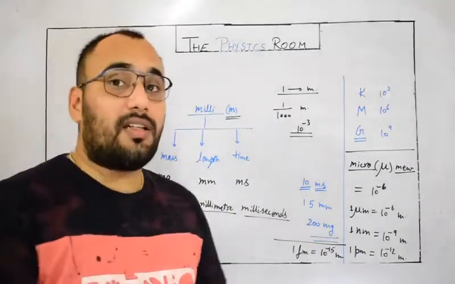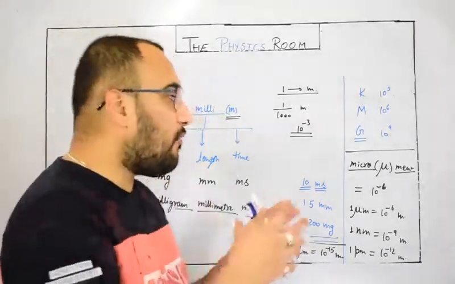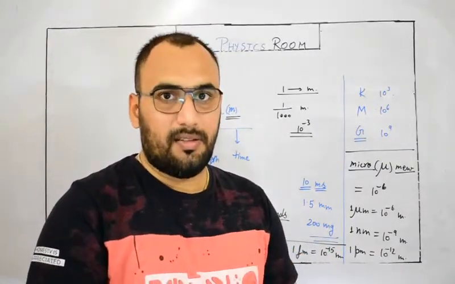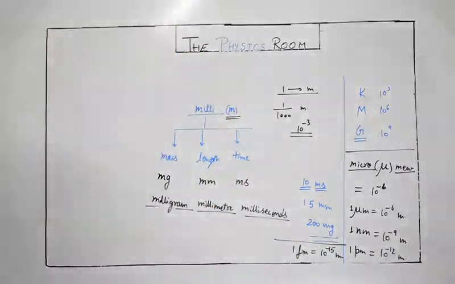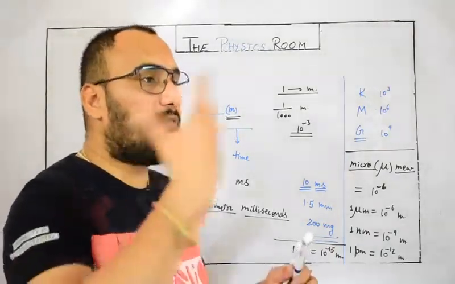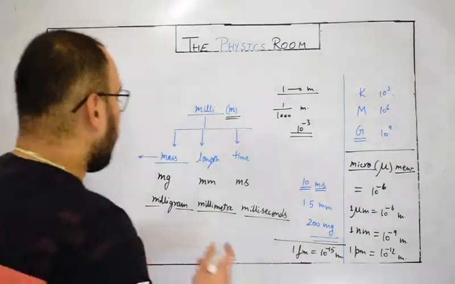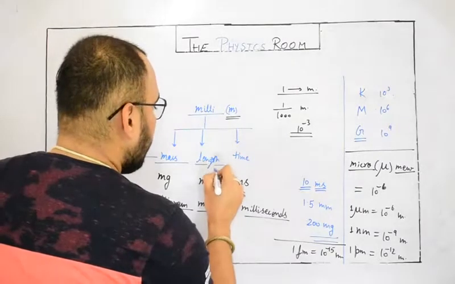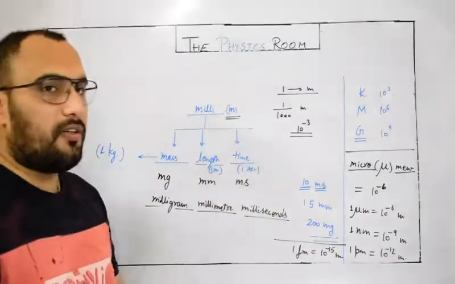Now let's discuss the larger units of length. Why are we focusing on length? Because the next exercise is related to measurement of length. So first we need to define a few SI units. After that, we will be able to study the different types of measurements. The mass SI unit is kilogram, so we are going to define 1 kilogram. The length SI unit is meter, so we are going to study 1 meter. The time SI unit is second, so we are going to define 1 second.